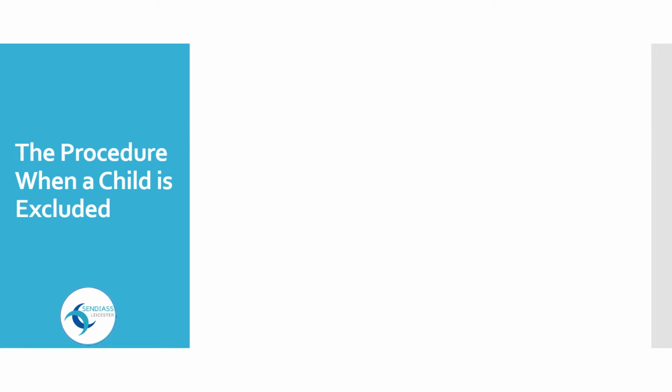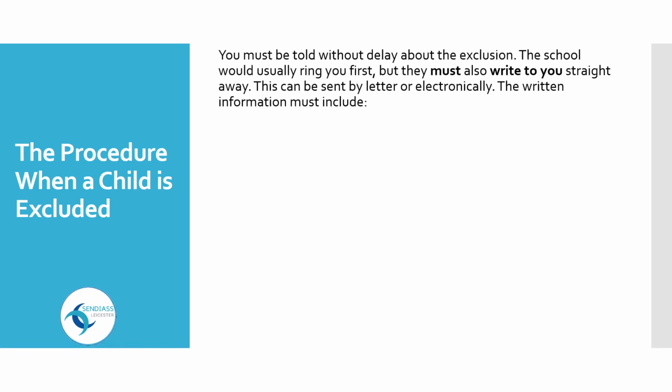The procedure when a child is excluded. You must be told without delay about the exclusion. The school would usually ring you first, but they must also write to you straight away. This can be sent by letter or electronically.